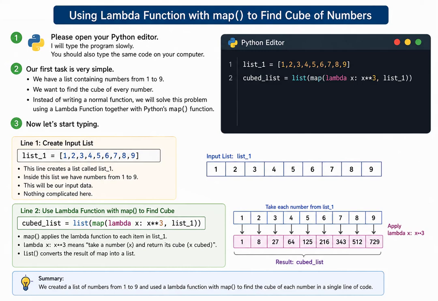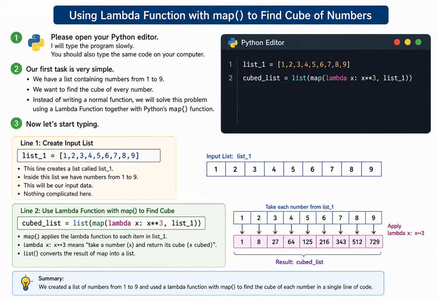Our first task is very simple. We have a list containing numbers from 1 to 9. We want to find the cube of every number. Instead of writing a normal function, we will solve this problem using a Lambda function together with Python's map function. Now let's start typing. You can see the code.